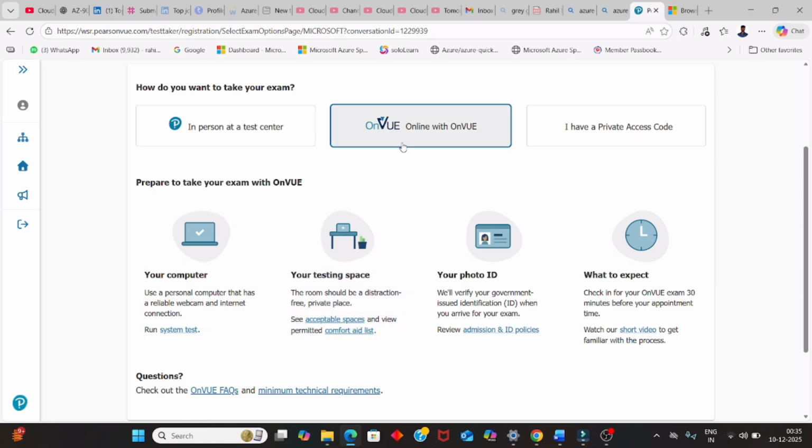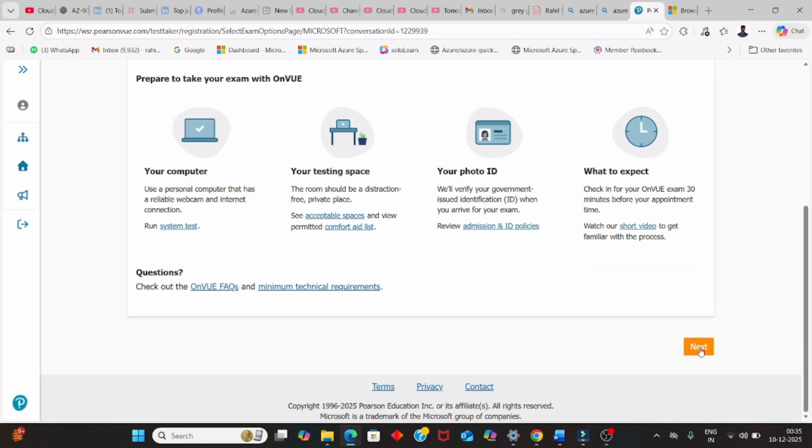Before getting into the examination, they will check your computer and your internet speed. You must fulfill the minimum requirement of internet or Wi-Fi to start your examination. Your face must be clear, you must have a good laptop camera and a working microphone, and a room where there is no LED or any kind of screen. They will check these things before starting your examination, so make sure you are ready. After reading this, you can go to the next one.